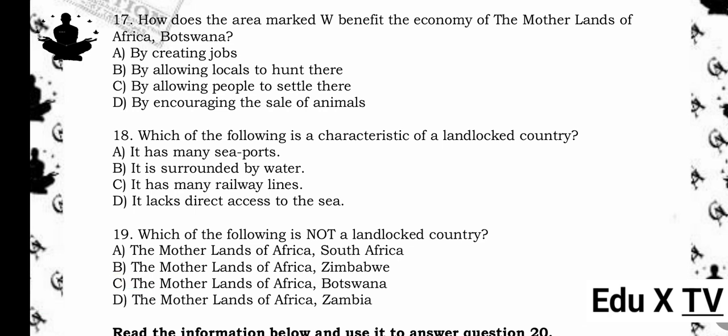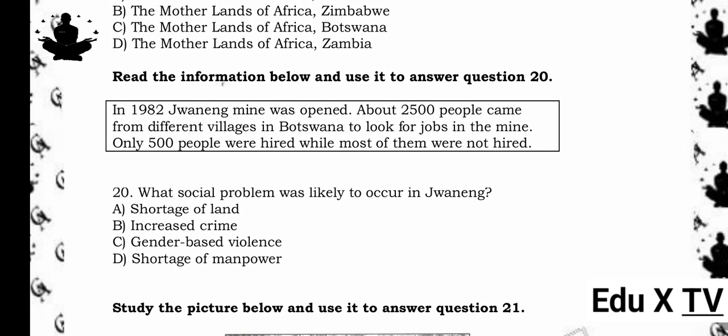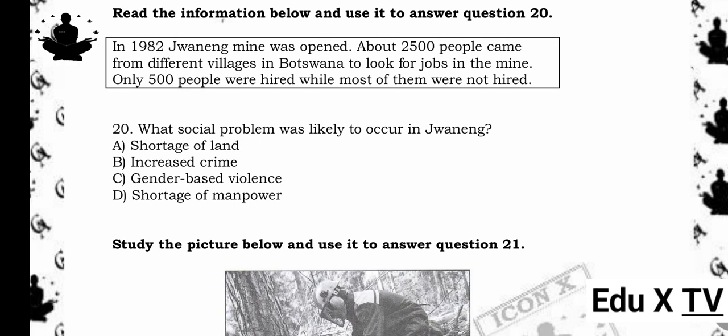Read the information below and use it to answer question 20. In 1982, Jwaneng mine was opened. About 2,500 people came from different villages in Botswana to look for jobs in the mine. Only 500 people were hired while most of them were not hired. 20. What social problem was likely to occur in Jwaneng? A. Shortage of land. B. Increased crime. C. Gender-based violence. D. Shortage of manpower. The answer is B. Increased crime. Reason being, high unemployment due to few job opportunities can lead to social problems like increased crime rates.